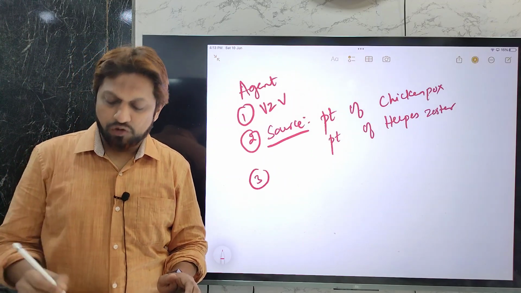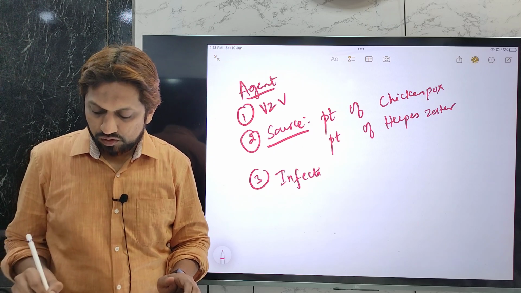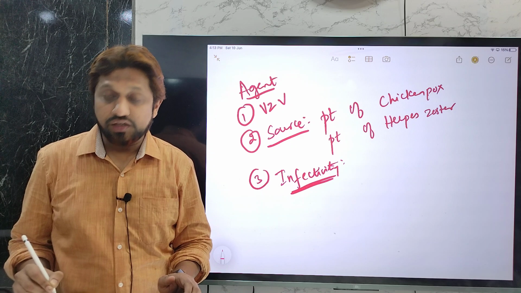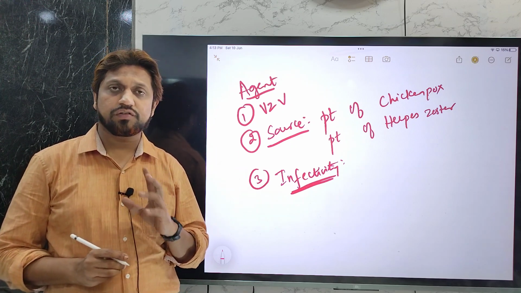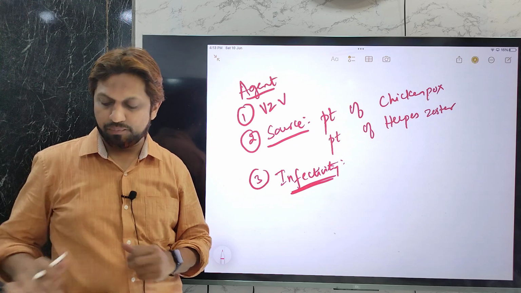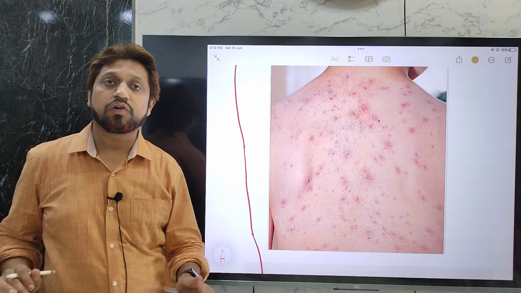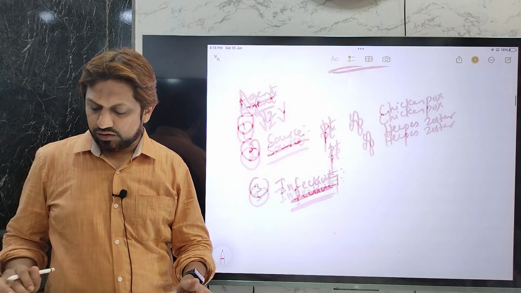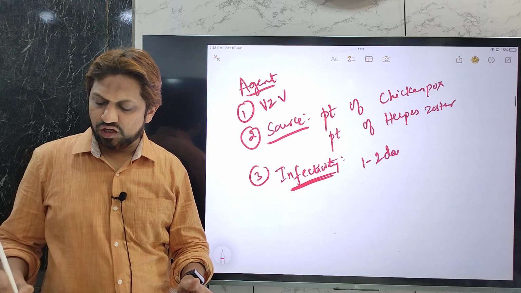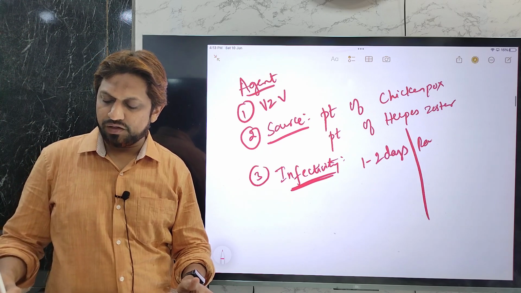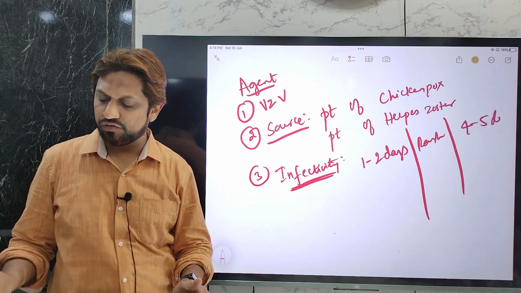Now one more factor related to the agent is its infectivity. We'll discuss the clinical features, including what type of rash appears. Generally it will look like this. We'll discuss that in detail later in this video. The infectivity period is generally 1 to 2 days before the appearance of the rash, then the appearance of the rash, and then 4 to 5 days after the appearance of the rash.